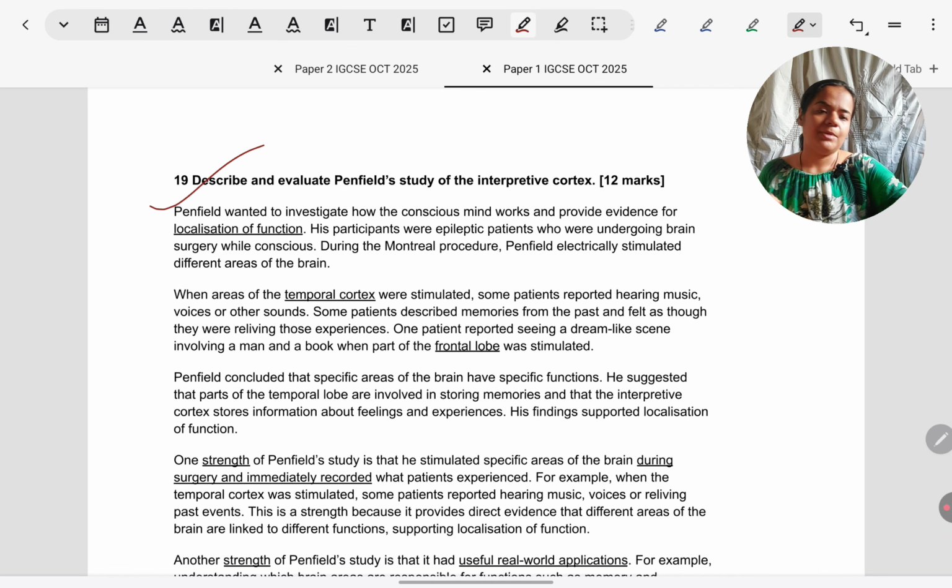Okay, here we had the 12 marker in biopsychology, Penfield's theory, description and evaluation. For AO1, 6 marks, same thing I told you for the 9 marker. It's a study: aim, procedure, results, conclusion. That does not change, 5 marks or 6 marks.